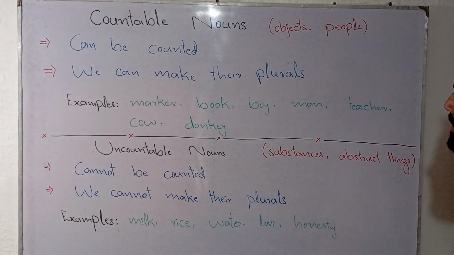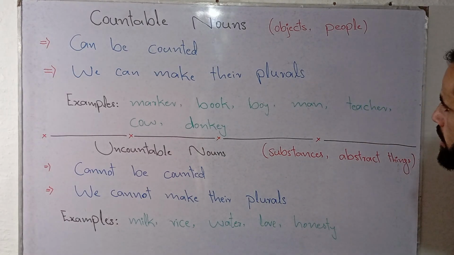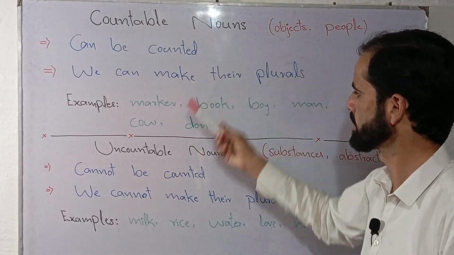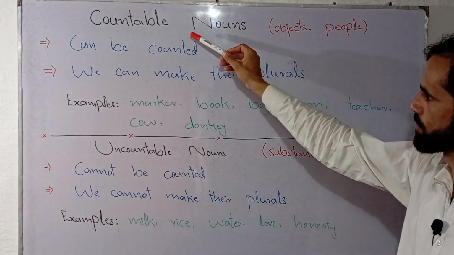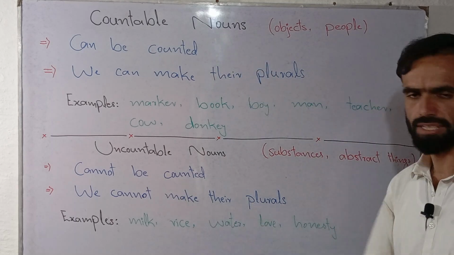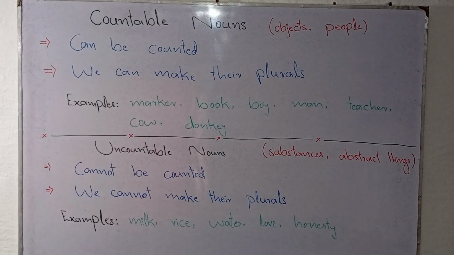So in this class we are going to discuss types of nouns. We have two types of nouns. One is countable nouns, second one is uncountable nouns. Countable nouns are also known as countables. On the other hand, uncountable nouns are also known as uncountables.